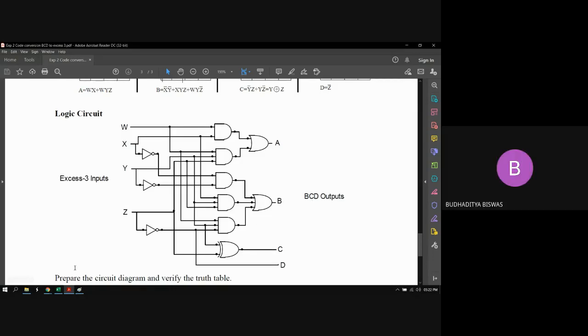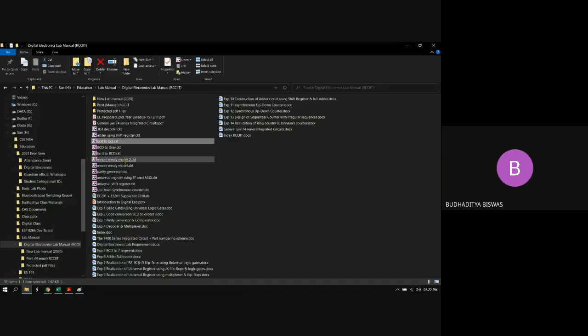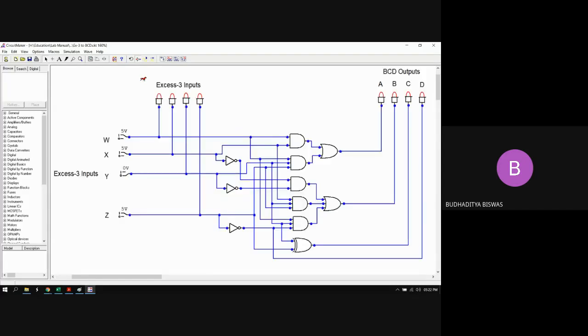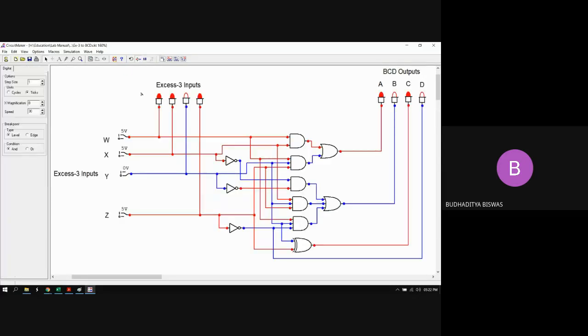Yes, sir. So let's see the demonstration first. Sorry, XS3 to BCD. So this is my XS3 to BCD circuit. Let's run the circuit. Make all the input variables 0 initially. If I give 0 as the XS3 input, then it will come as 5. But 5 is not a proper combination of the XS3 to BCD converter, because this one is not a valid BCD number.